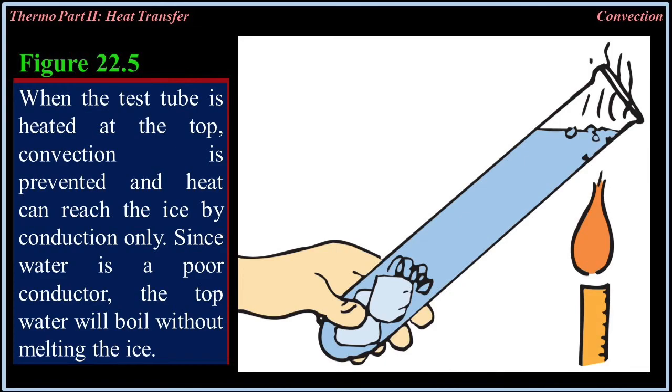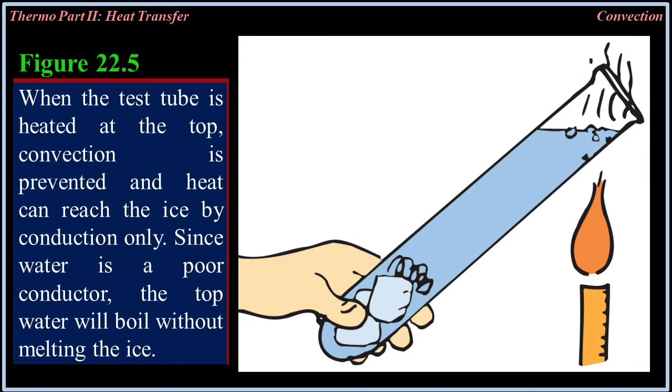The water at the top will come to a vigorous boil while the ice below remains unmelted. The hot water at the top is less dense and remains at the top. Any heat that reaches the ice must be transferred by conduction, and we see that water is a poor conductor of heat.